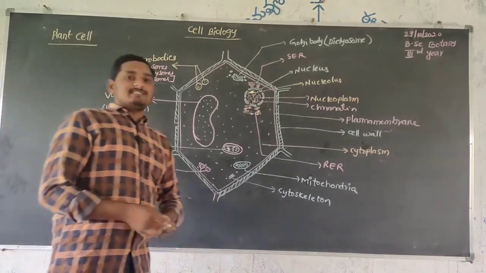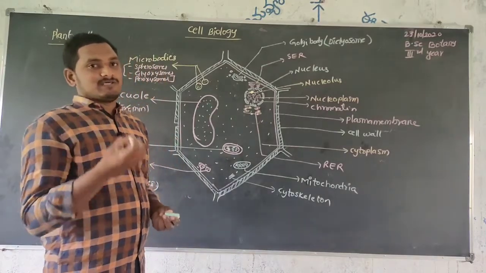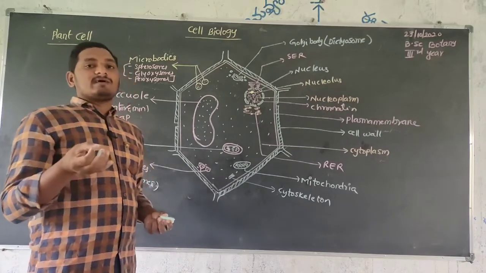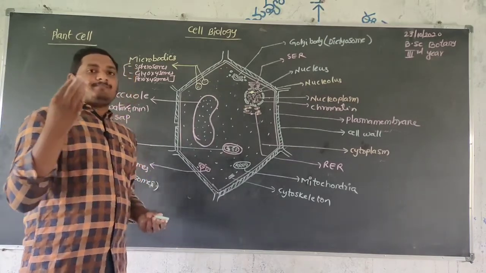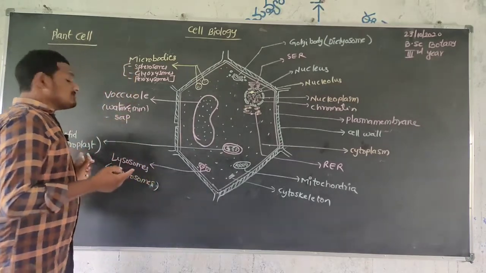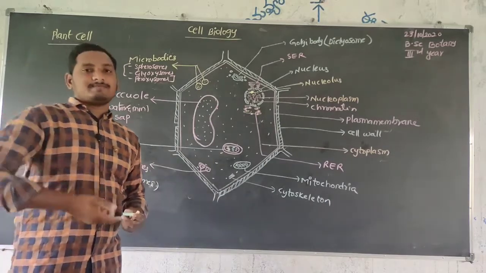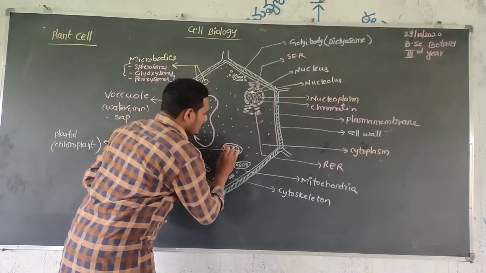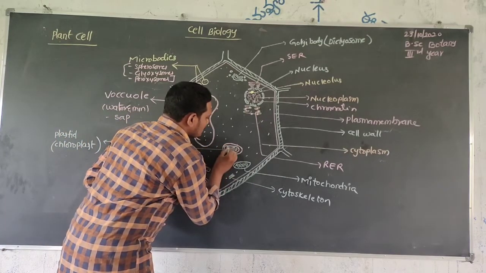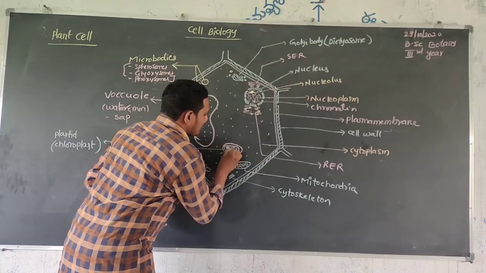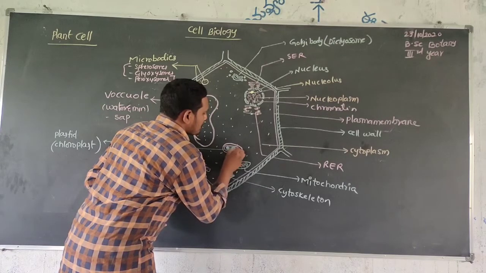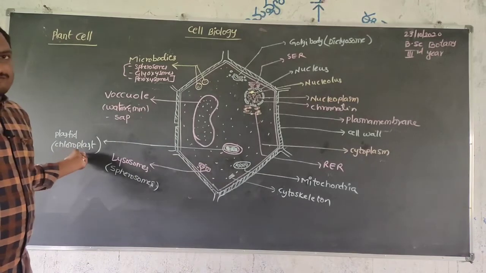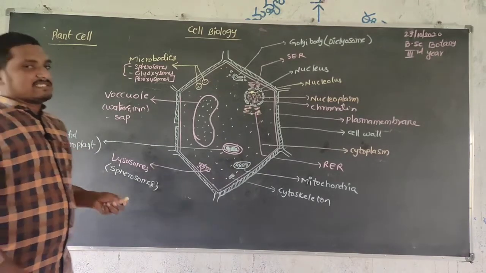In plants, there are three types of plastids: chloroplast, responsible for green color, leucoplast, which is white, and chromoplast, which provides different colors. This is chloroplast, inside which we observe thylakoids or granum, and chlorophyll. Chloroplast is responsible for photosynthesis.